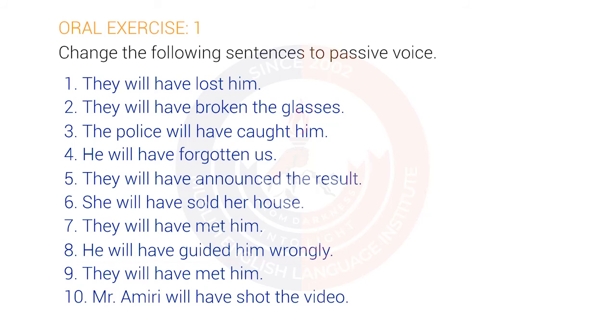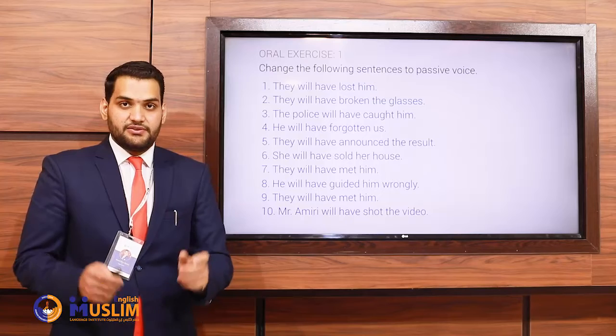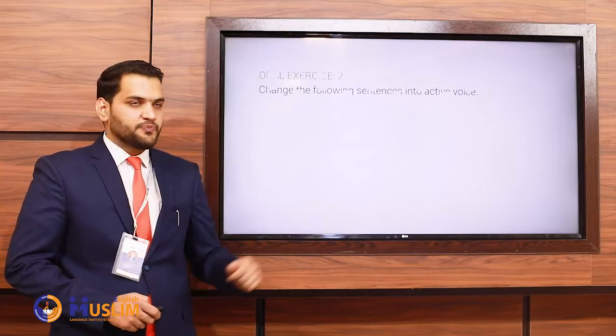8. He will have guided him wrongly. Here, the object is him. He will have been guided wrongly by him. 9. They will have met him. He will have been met by them. And 10. Mr. Amiri will have shot the video. The video will have been shot by Mr. Amiri.